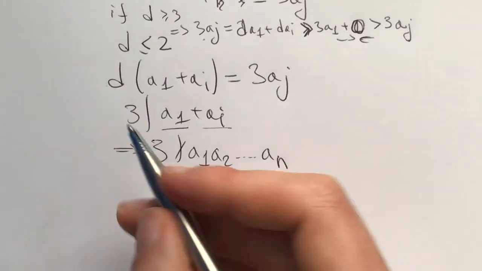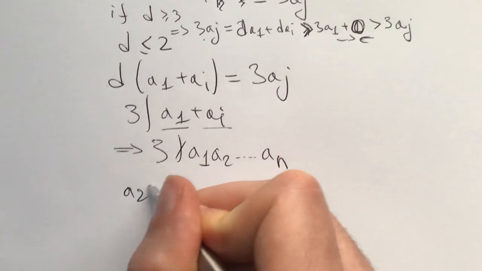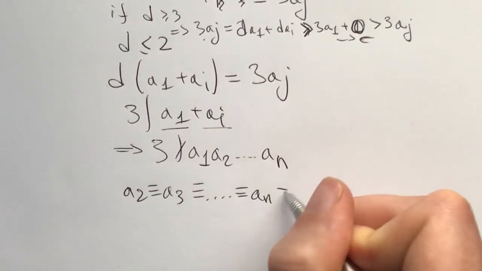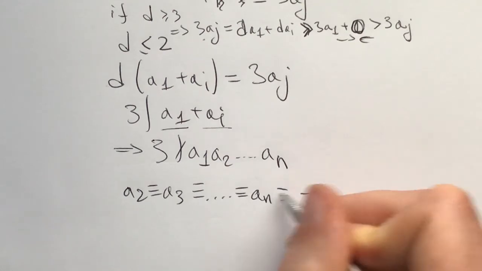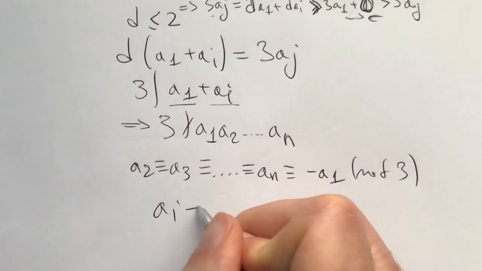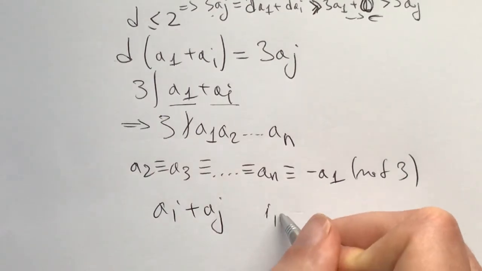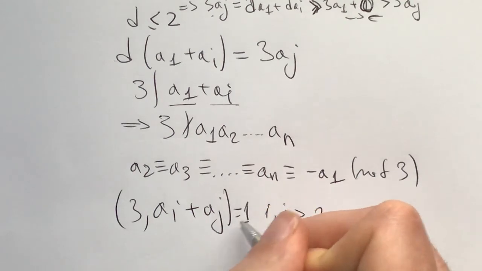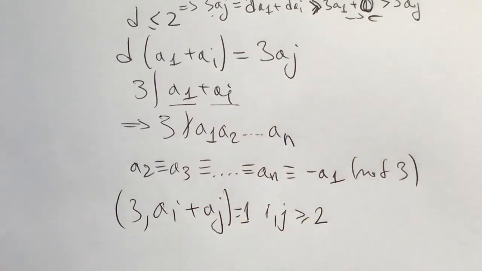Now from here, what we know is that a2 is congruent to a3 is congruent to all the way till an is congruent to negative a1 mod 3. And this means that ai plus aj for i, j greater than or equal to 2 is not divisible by 3. It does not share any factors with 3.